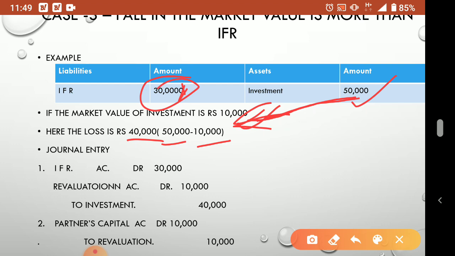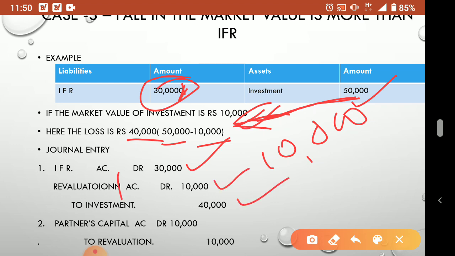Understood? So your IFR is less than the fall in market value. That is the case. This 40,000 is needed to cover the loss, but we have only reserve 30,000. So the remaining 10,000, from where do we take? Like in WCR I told you, the shortage, where did we take it from? From revaluation account. So here also you can take it from revaluation account. So as usual, IFR account debit 30,000, then revaluation account debit how much? The shortage amount 10,000, to investment 40,000.